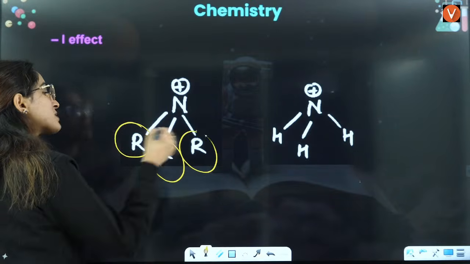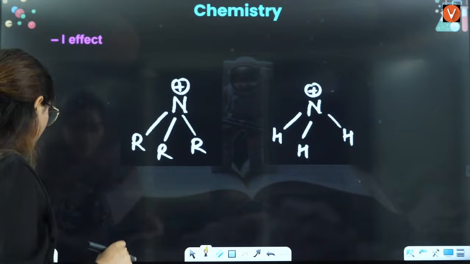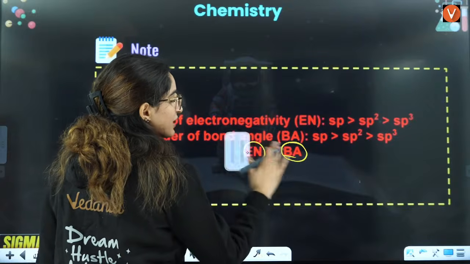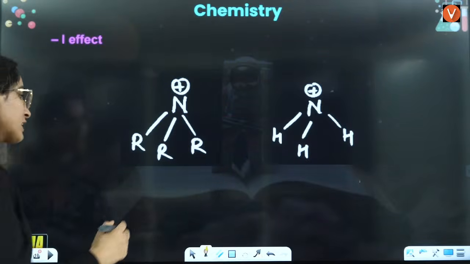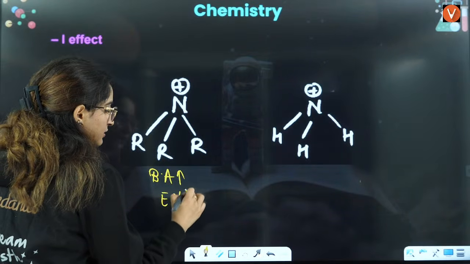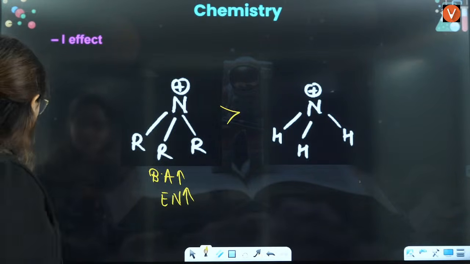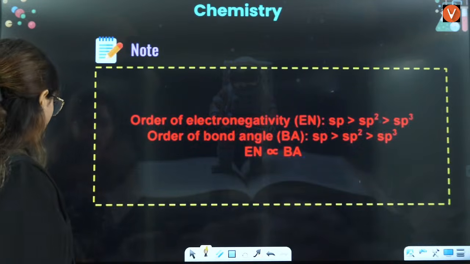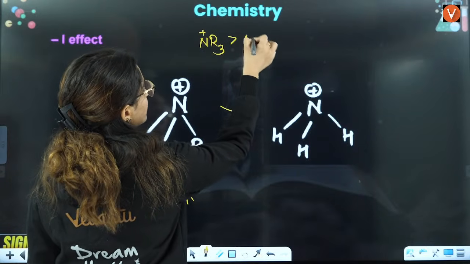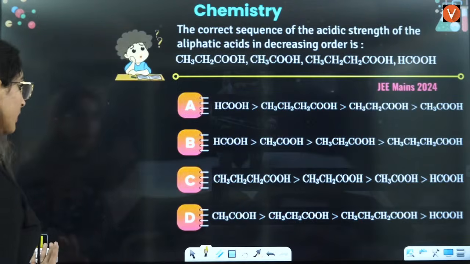These groups are very bulky. So because of their bulkiness, what exactly happens? Their bond angle increases, because bond angle and electronegativity is directly proportional, so electronegativity also increases. That is why more the electronegativity, more is the minus side effect. So that is why this is a very important thing, that NR3 is greater than NH3. Okay, this one is very, very important, right?